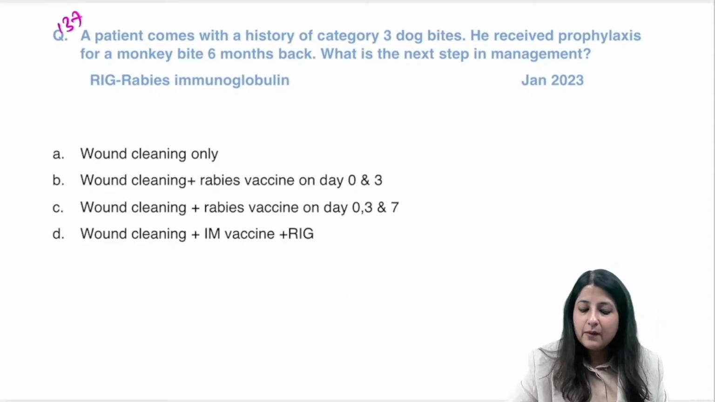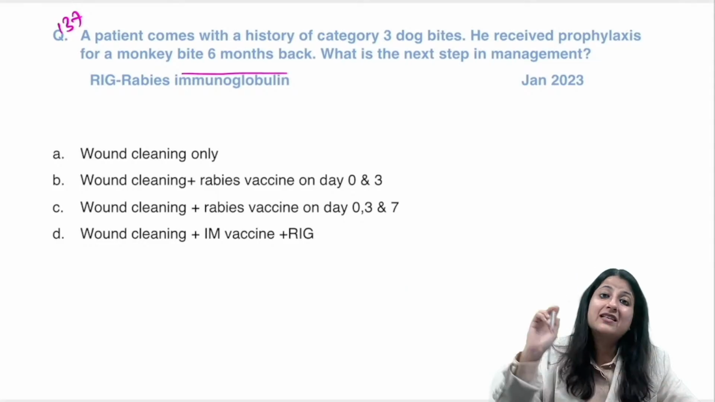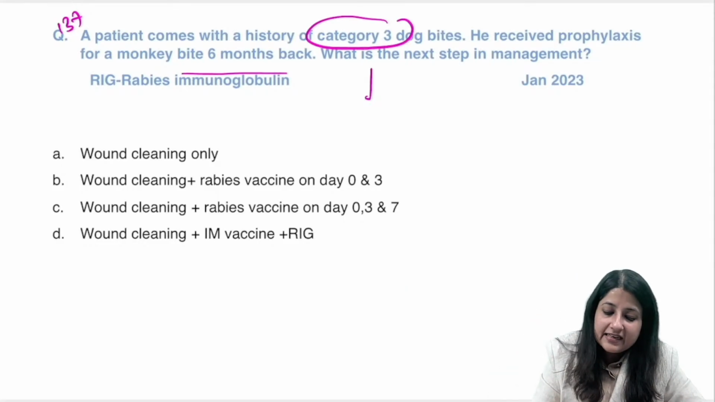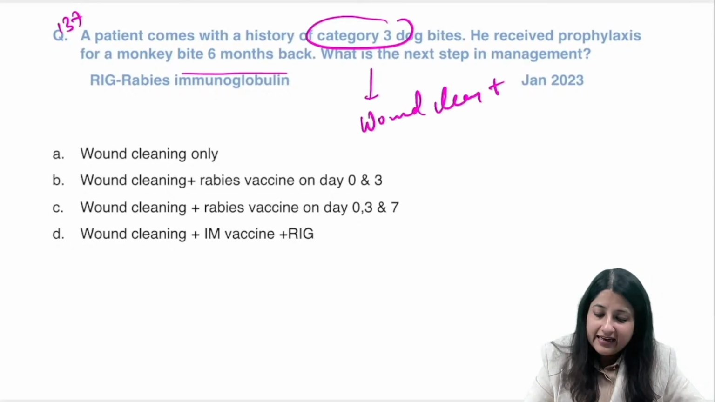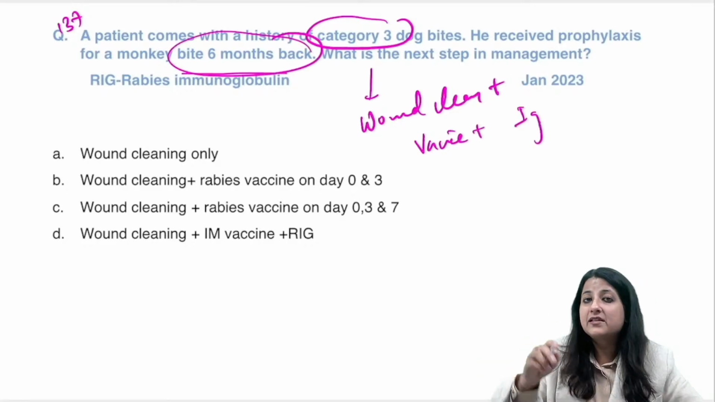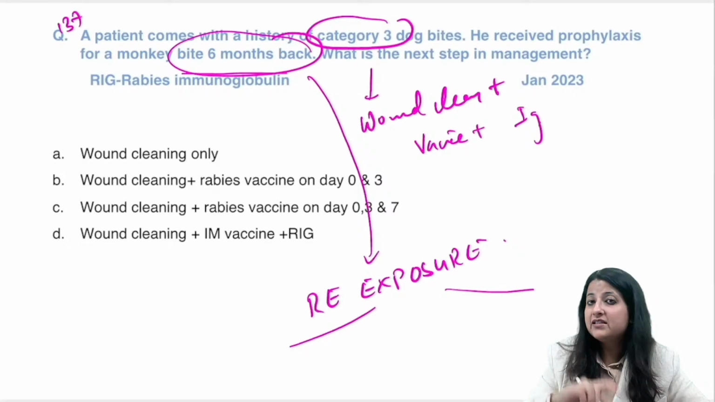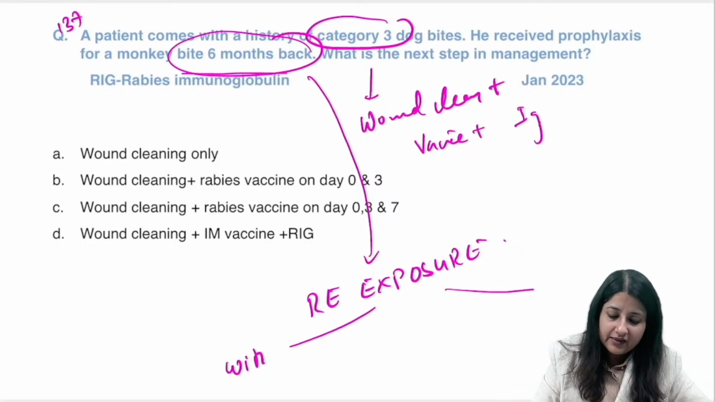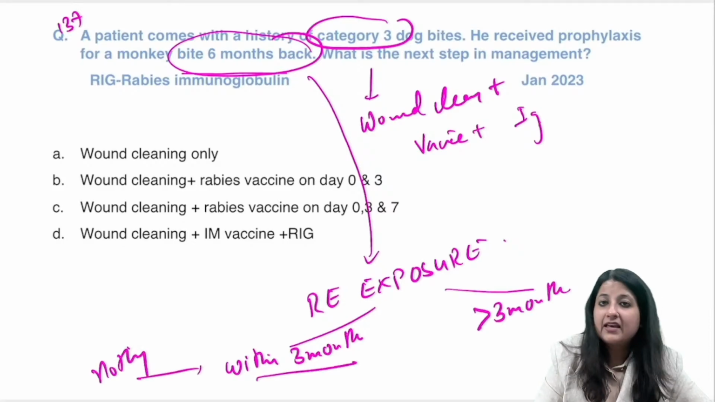Alright, question 137. Let's see if you can do it. A patient comes with a history of category 3 dog bite. He received prophylaxis for a monkey bite 6 months back. Category 3 means what do you have to do? Clean the wound. Ideally for category 3, give vaccine plus immunoglobulin. But here he has received a bite 6 months back, so this is a case of re-exposure. You have to see whether re-exposure is within 3 months or beyond 3 months. Within 3 months, nothing has to be done.